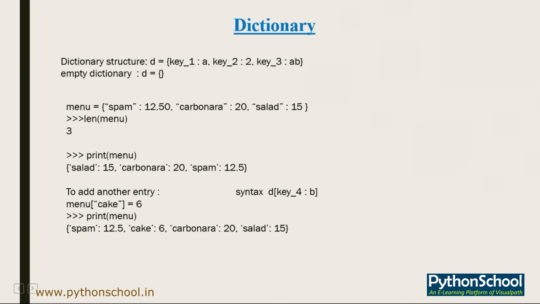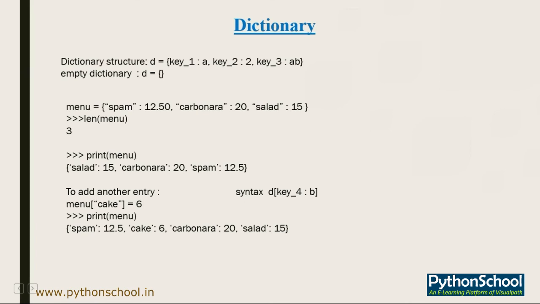A dictionary is a very useful tool for storing and manipulating key-value pairs, such as phone books, directories, menus, or even login data. You can add, modify, or delete existing entries within the dictionary.